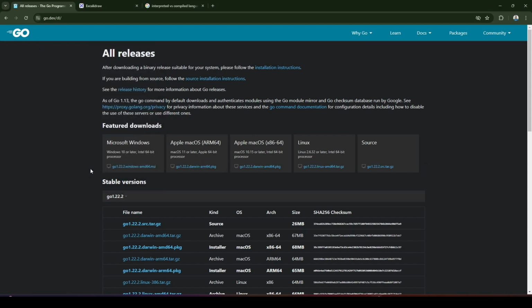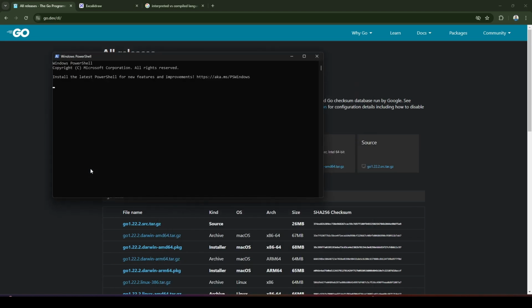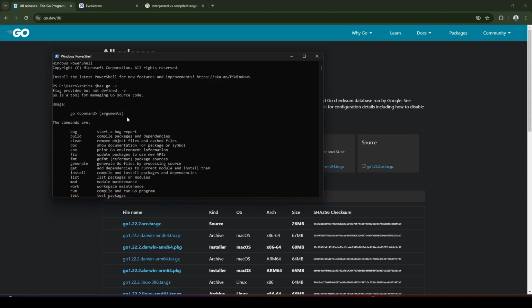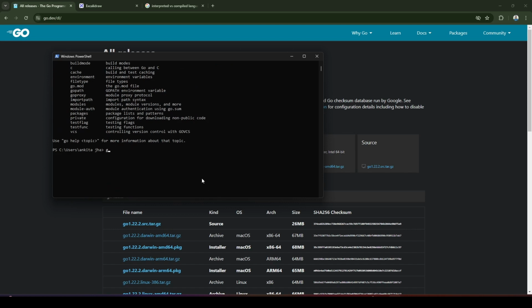After doing that, you could open up your PowerShell so that you could check whether Golang has been installed or not. So you could write go dash v. Okay, that's not the command. Let me search. Okay, it's version. Go version. And as you can see, my Go version is being shown here. If it is above 1.13, it's good. Below that, it won't work. So, okay, after doing this, you would be able to write Go code in your system.